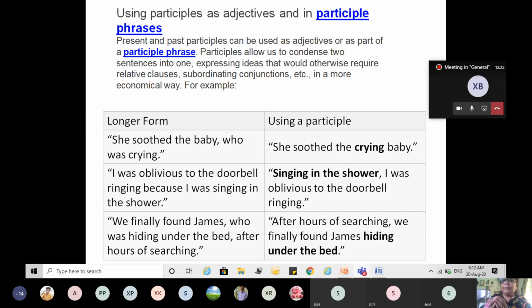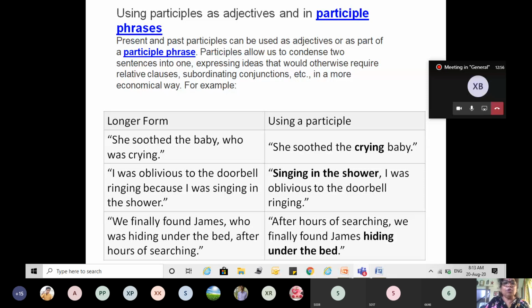phrases. Okay, the same idea is conveyed in a longer sentence which can be made short by using a participle phrase. We have to use many things like relative clauses or conjunctions so that we make the sentence lengthy. But removing the clauses, removing the conjunctions, we can use participle phrases.